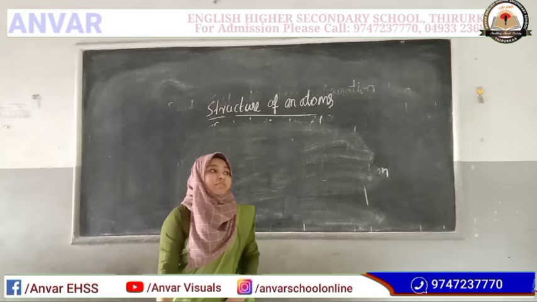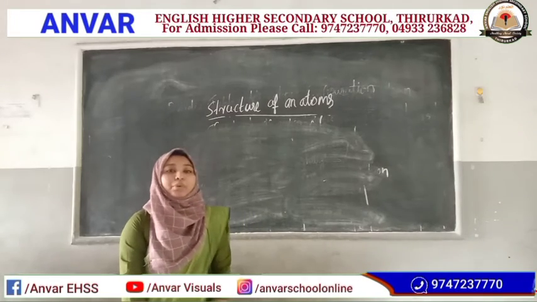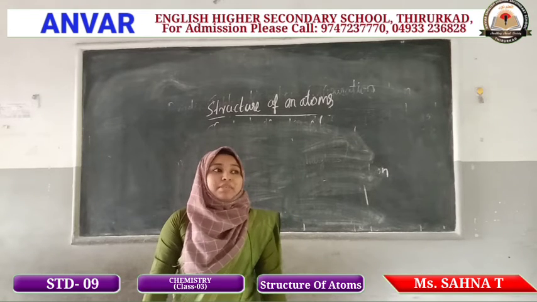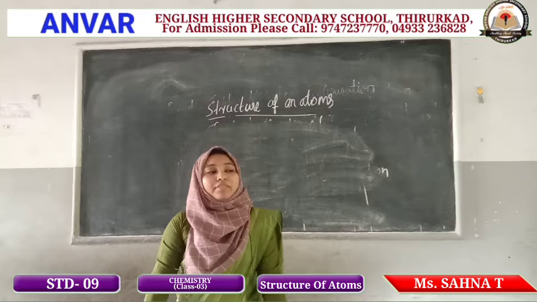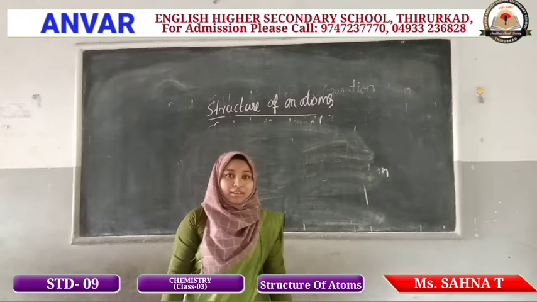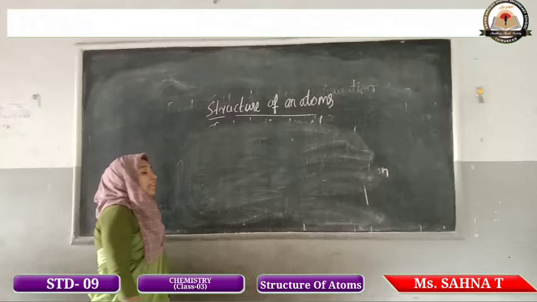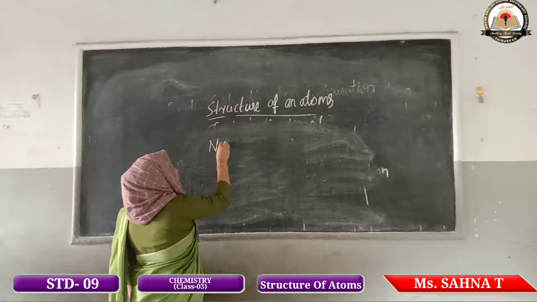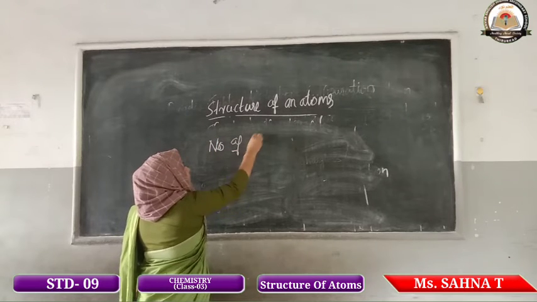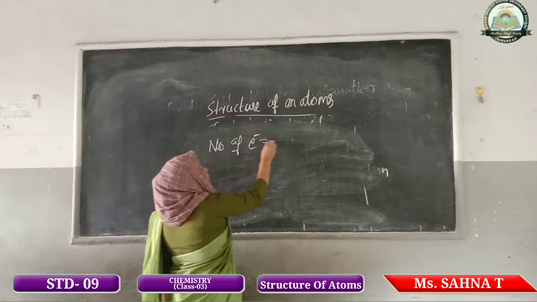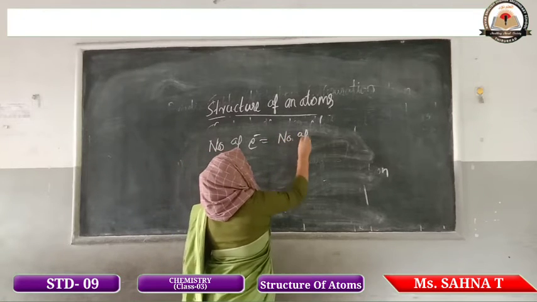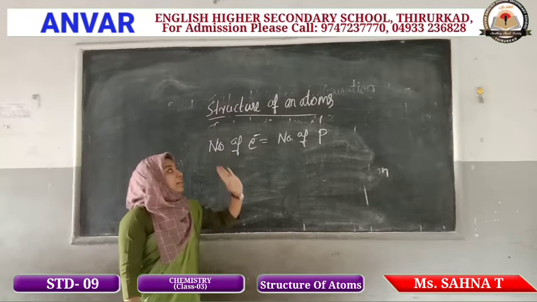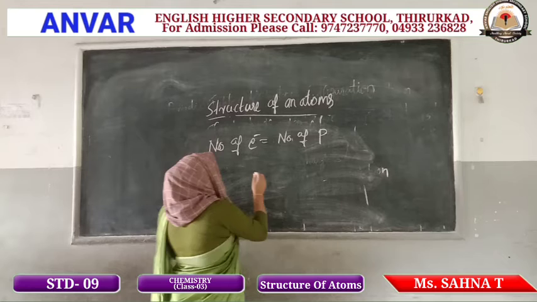Next, the atom is electrically neutral. Do you have any idea why we say the atom is electrically neutral? Because in an atom, the number of electrons is equal to the number of protons.